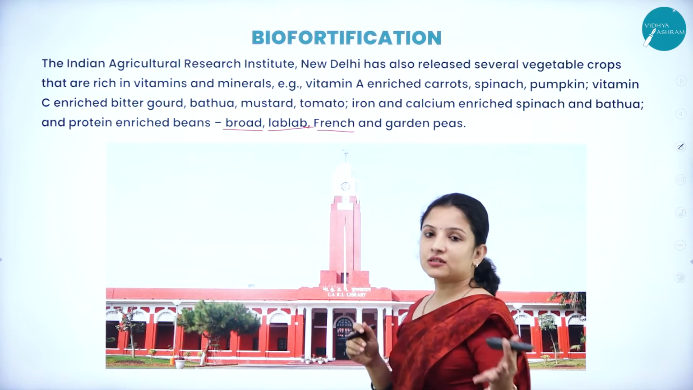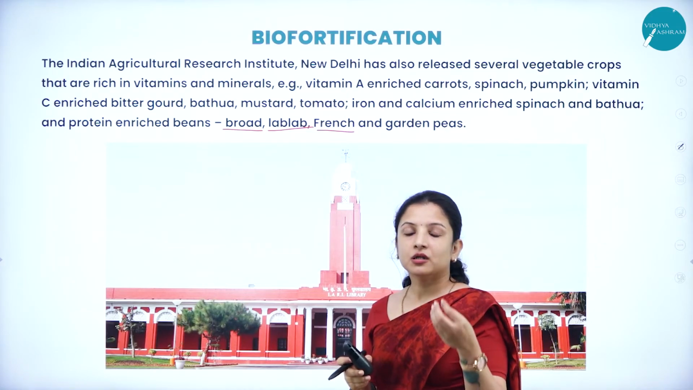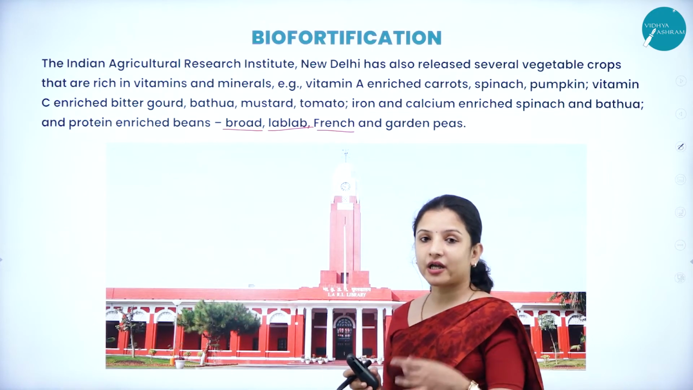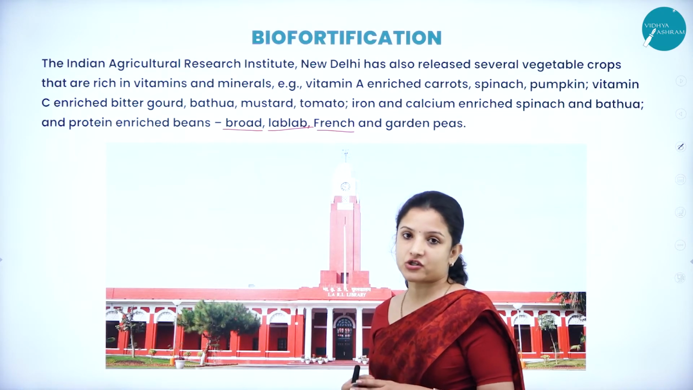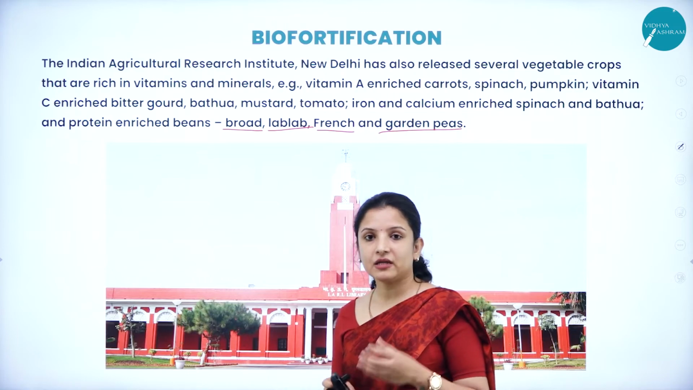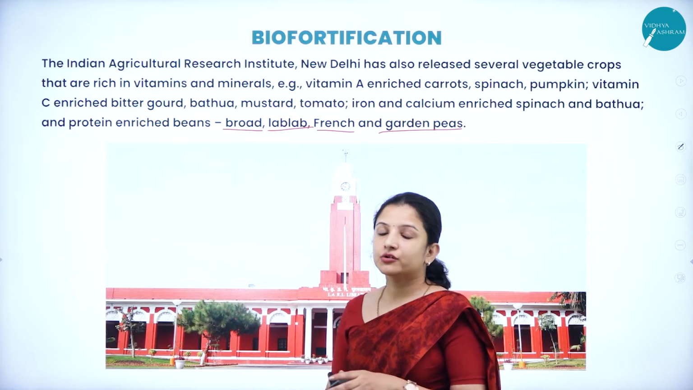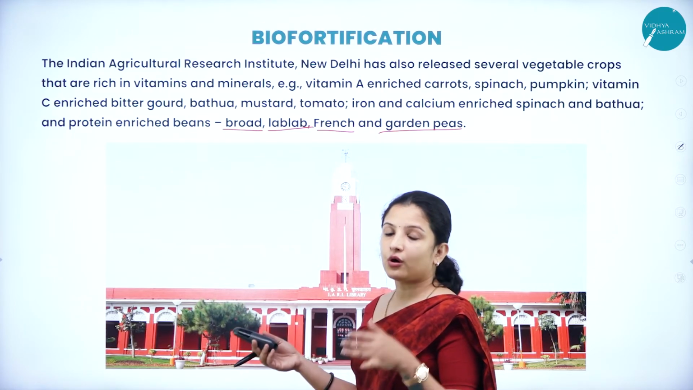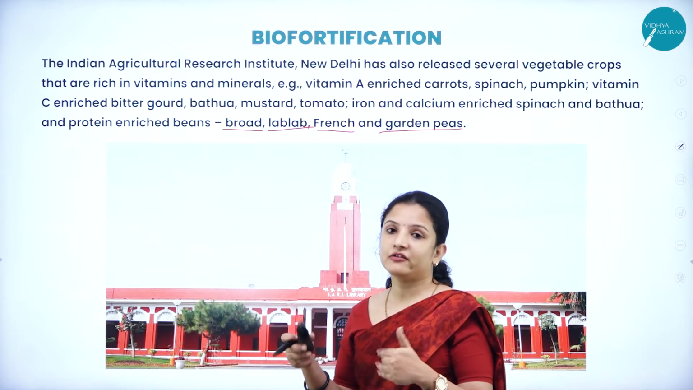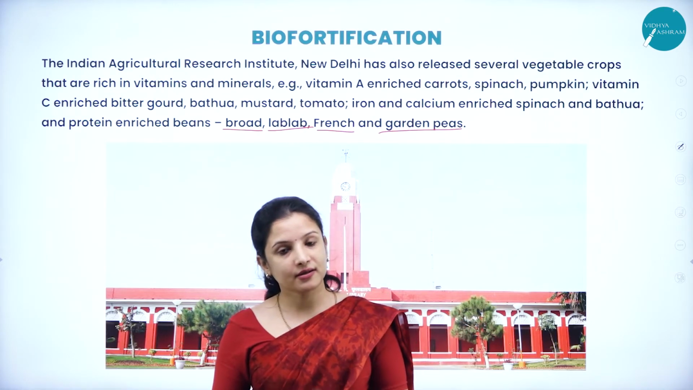French beans. Nowadays in the market we get French string beans. They have lots of protein in them. So if you go to any supermarket, you will find a variety of bean which is called French beans, French string beans, and also a lot of improved garden pea varieties which are rich in proteins, and also rich in iron and calcium. So these are the different varieties of crops which have been biofortified. That is, the mineral and vitamin content in them has been increased. And one such contribution has been made by the Indian Agricultural Research Institute.